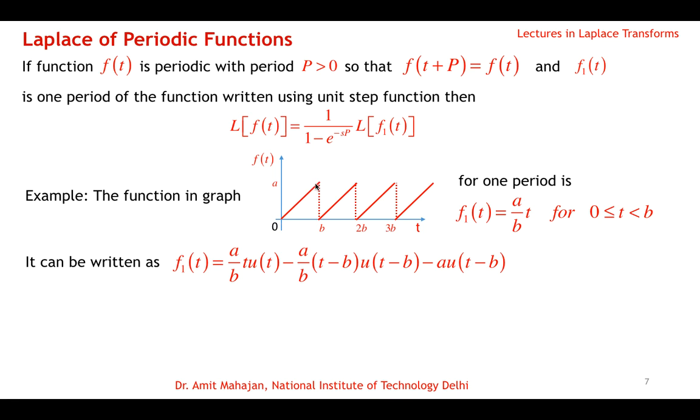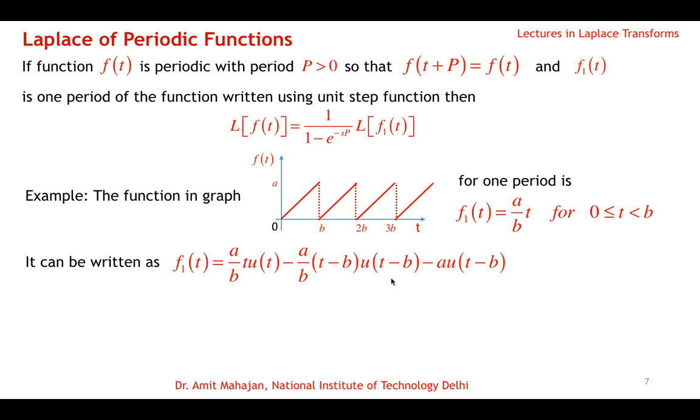If I am talking about this curve of one period, then at the origin is the first piece with slope a over b, so we have a over b t u(t). Then at point b the slope changes from plus 1 to 0, so the change in slope is minus 1, and we get minus a by b (t minus b) u(t minus b). Also at the point there is a jump of minus a units, so we get minus a u(t minus b).